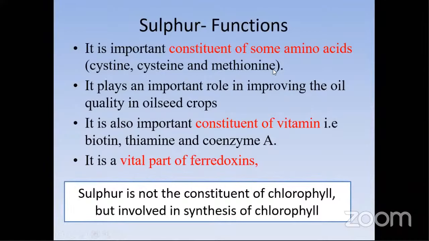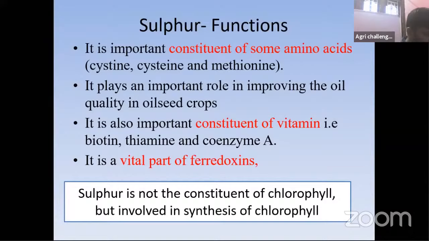Cysteine and methionine are important and play an important role in oil quality in oilseeds. A very important point in sulfur: you have to keep oil quantity in mind. To get a good oil quantity, there should be sulfur. It's also an important constituent of vitamins like biotin, thiamine, and coenzyme A. It's a vital part of ferredoxins.